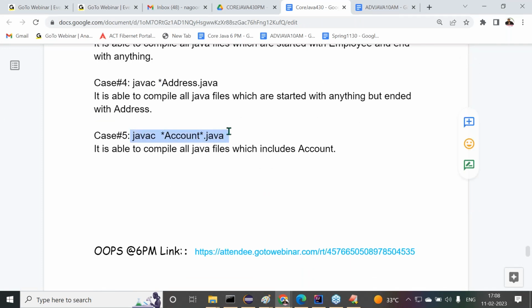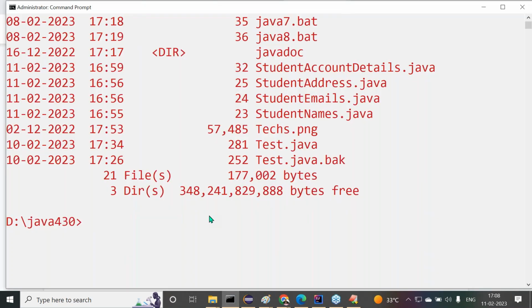Javac space star account star dot Java. That means all Java files which include account we want to compile. That account may be at the start, at the end, or in the middle, wherever it may be. If the Java file name contains account, then we want to compile that Java file. That's the requirement.